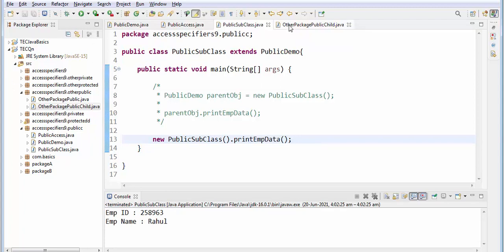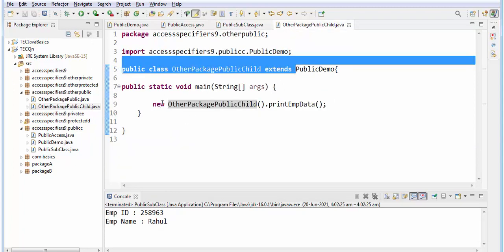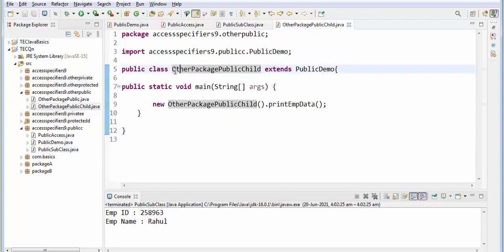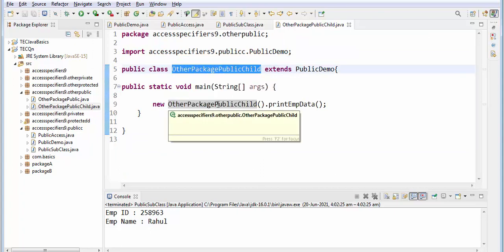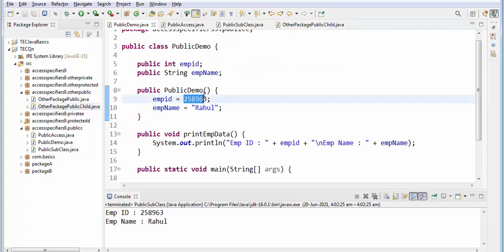Here I have written one line of code for the child class. I have created an object. Because the child extends the parent, I am calling this method. Let me change the value here.